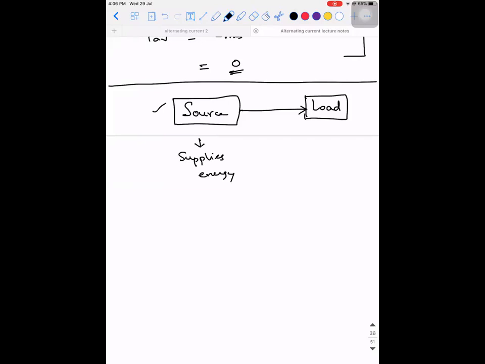For example, when I say source, you take it as the electricity board. So through the transmission lines, the electricity board is supplying the energy to us, and who is utilizing it? We are utilizing it, right? So all the electrical components in our house, let us call them the load. So the one which is utilizing the energy. I hope this point is clear, right?